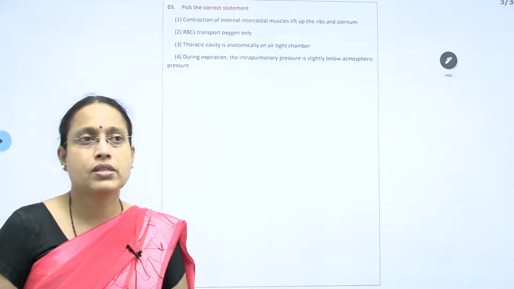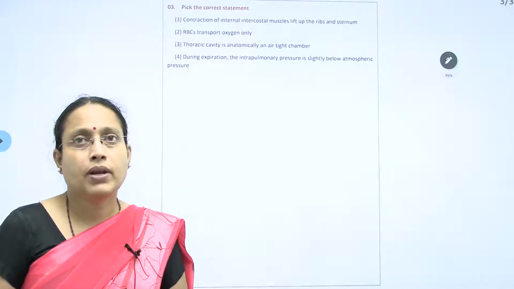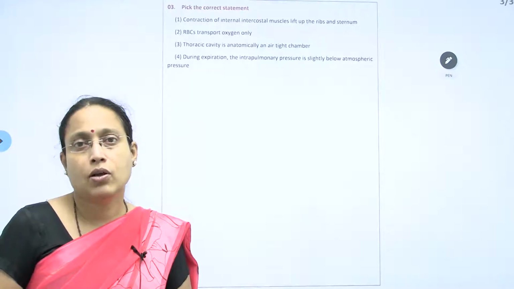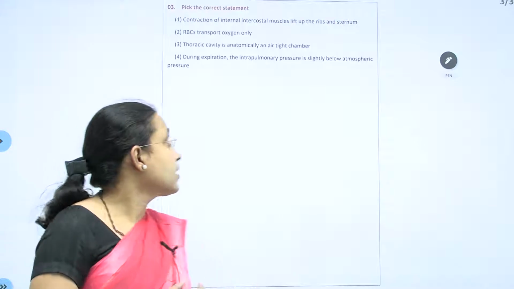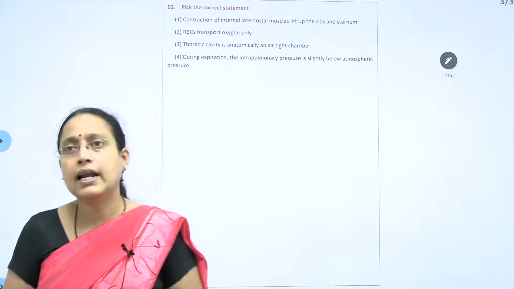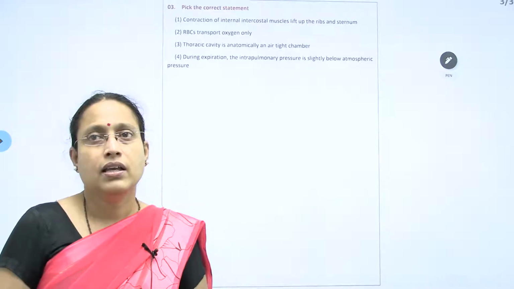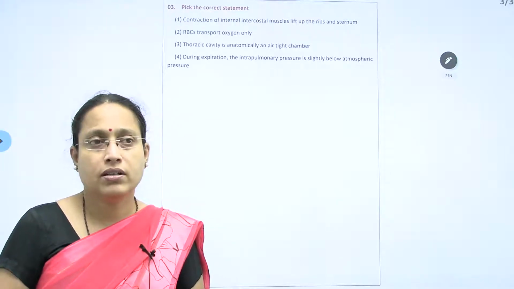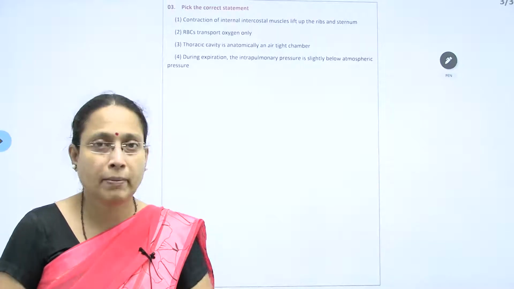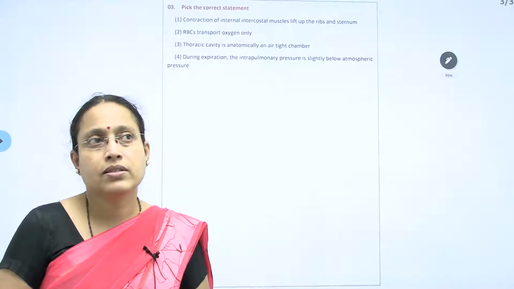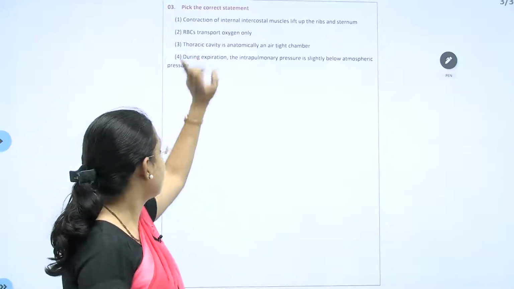That is true because if the thoracic chamber is not airtight, that probably might lead to lung collapse. Also there is a negative pressure between the pleural membranes, that ensures the negative pressure breathing. So therefore, this is true.